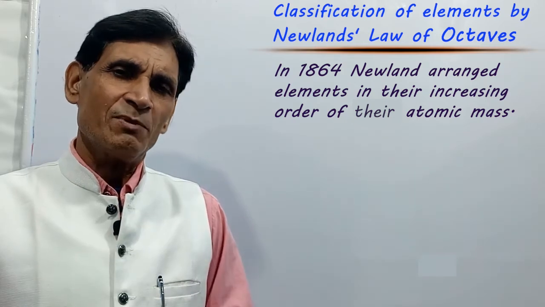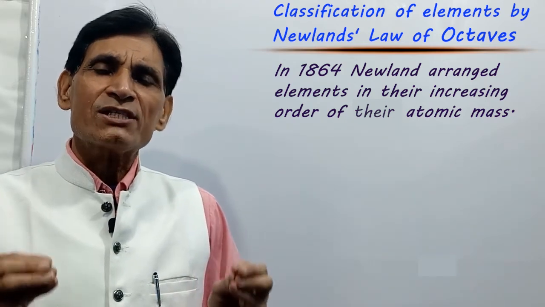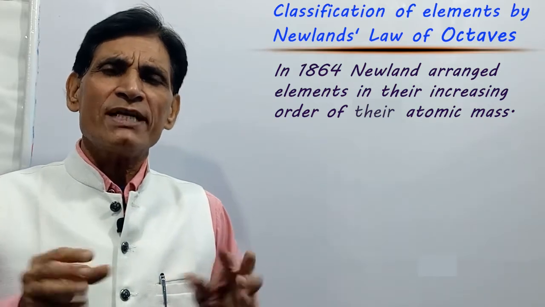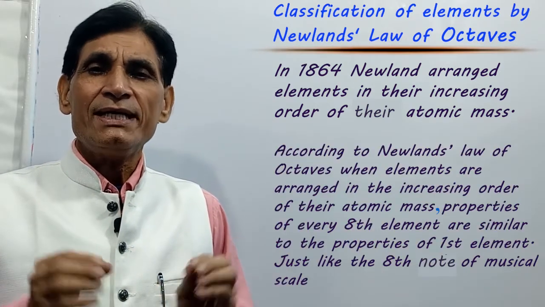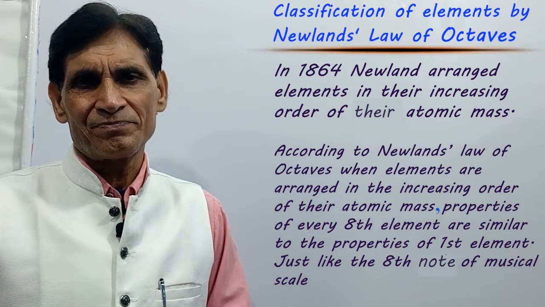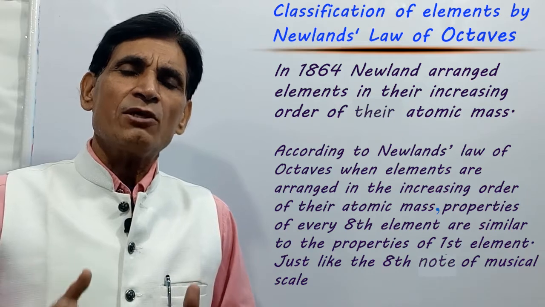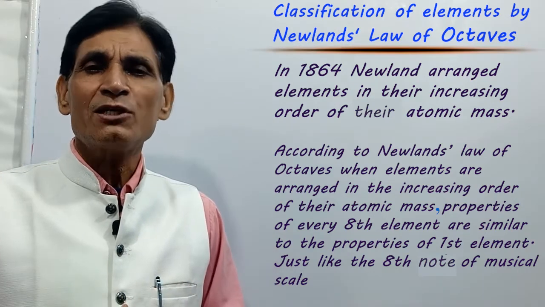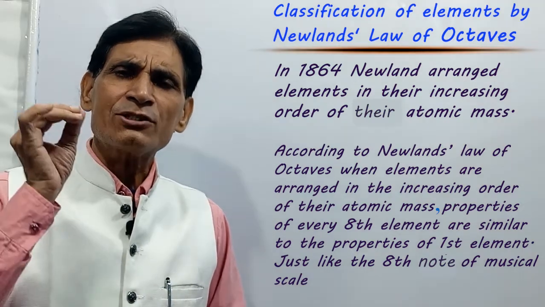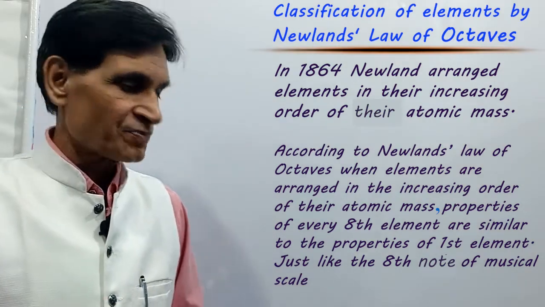Next point, remember, what is Newland's law of octave? According to Newland's law of octave, when elements are arranged in the increasing order of their atomic mass, properties of every eighth element are similar to the properties of the first element, just like the eighth note of the musical scale.